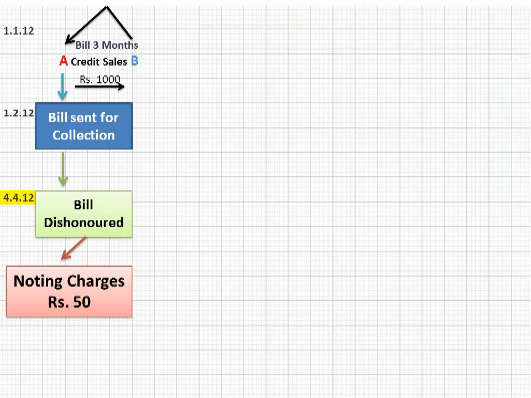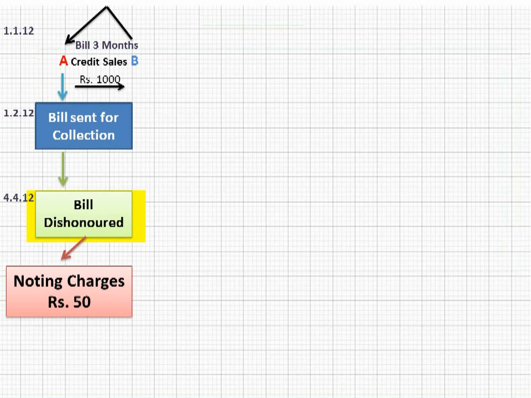So on due date, B will go to A's bank and will pay the cash. But in this situation, B couldn't go to the bank of A and the bill was dishonored. It means the bill was not met, or not paid, or not honored, whatever you like. So let's see who was the holder of the bill at the time of maturity, I mean to say on due date. On due date, who was keeping the bill? Bank was keeping the bill.